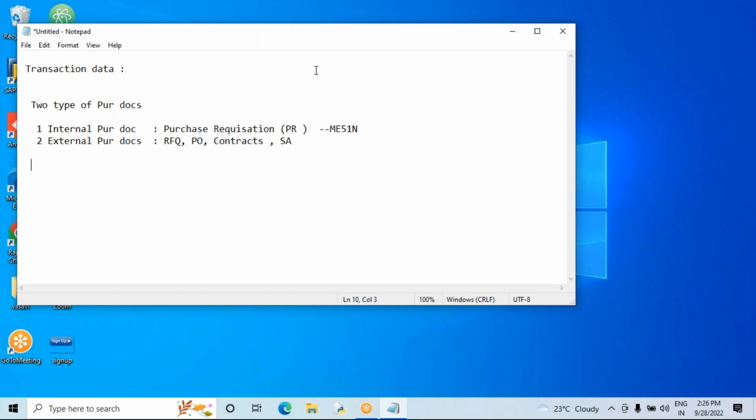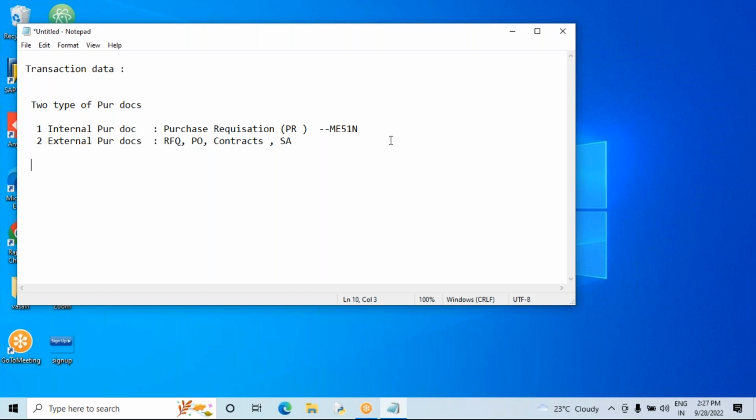In non-SAP companies, they call it an indent document. Indent means requirement. In small industries they will give you a yellow slip also, saying we require this material, all manually. But in SAP we call it the purchase requisition. Any user department or any user can create the purchase requisition. They can express which material they require, when they require it, for which store, what the delivery is, all the details. Finally, it goes to the purchase department.